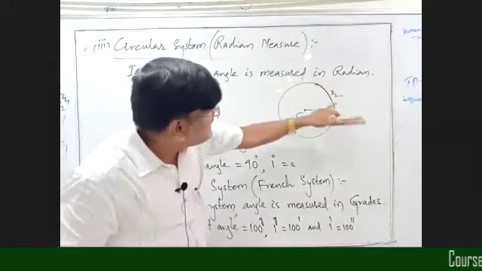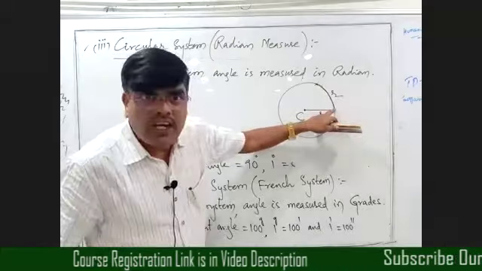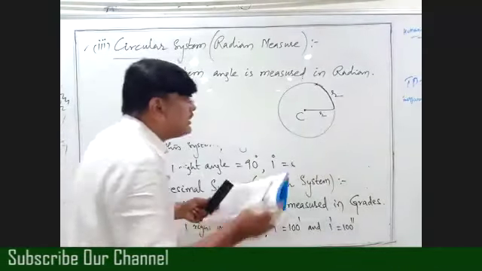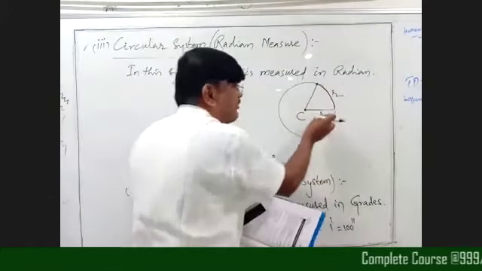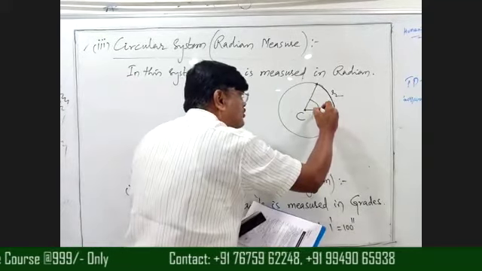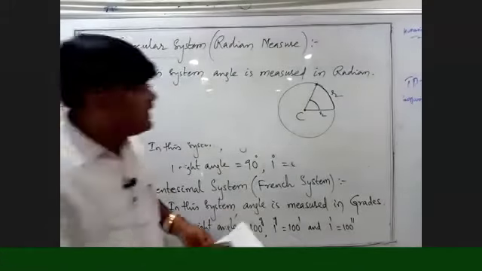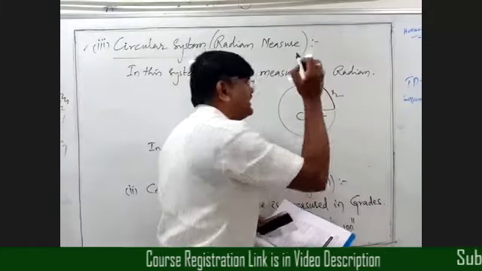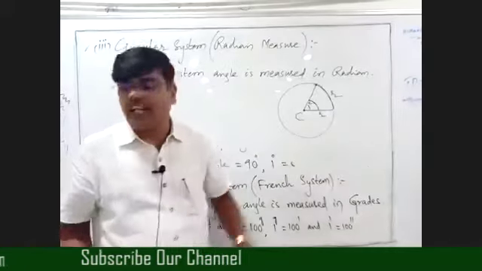This is known as an arc of the circle. Now the angle subtended by an arc of length equal to the radius, whatever the angle is here, that is known as 1 radian. In general, radians are denoted like this, with a power C: 1 radian.